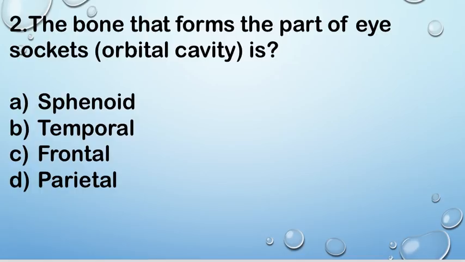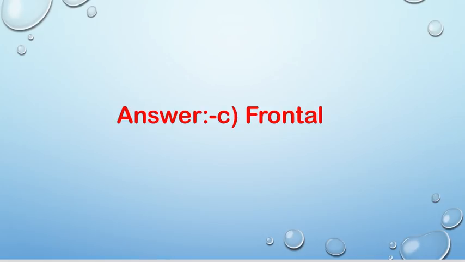Next question, question number second. The bone that forms the part of eye sockets or orbital cavity is option A. Sphenoid, B. Temporal, C. Frontal, and D. Parietal. Right answer is C. Frontal. Frontal bone forms the part of the eye socket.